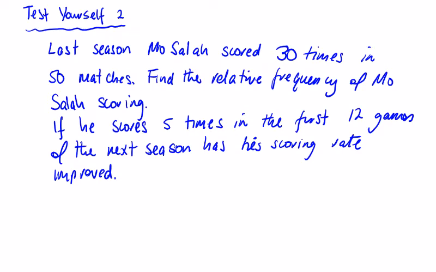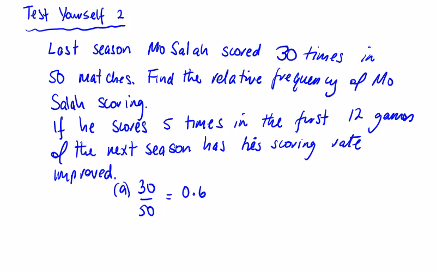Last season, Mo Salah scored 30 times in 50 matches. Find the relative frequency of Mo Salah scoring. And if he scores 5 times in the first 12 games of the next season, has his scoring rate improved? Okay. 30 out of 50, part A. Now, we could write this as a decimal. It might make it a little bit simpler. 60 out of 100, so it's 0.6.